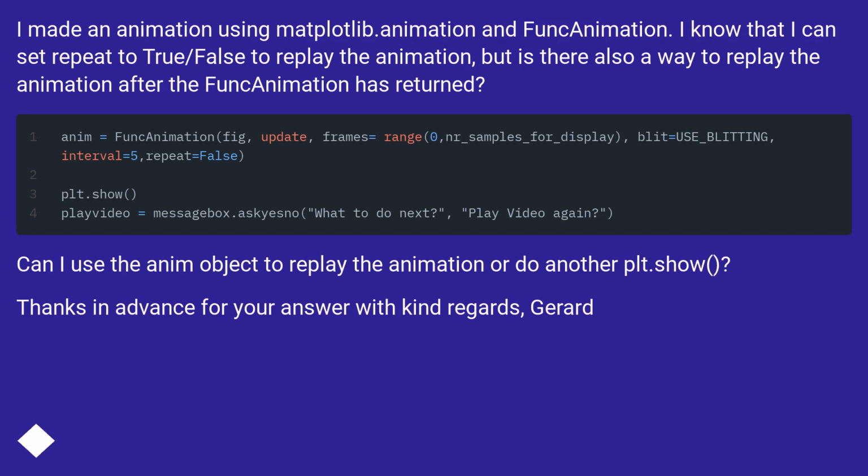Can I use the anim object to replay the animation or do another plt.show? Thanks in advance for your answer.